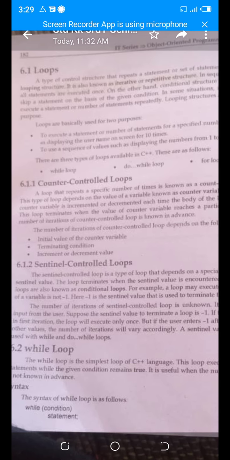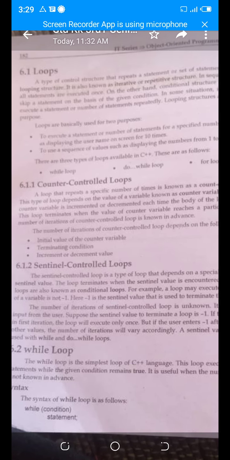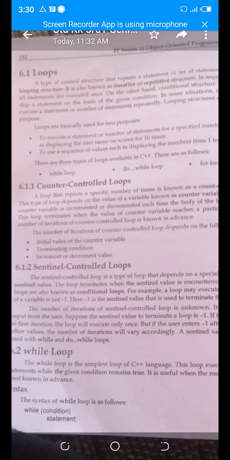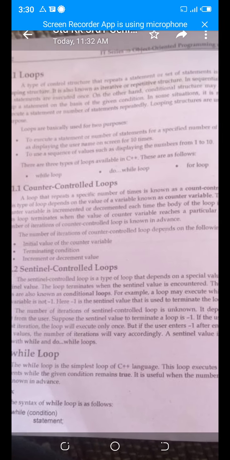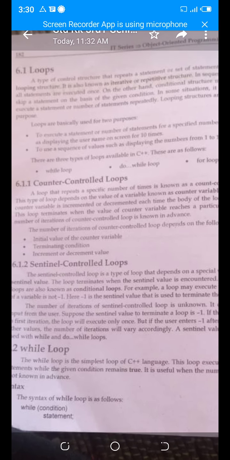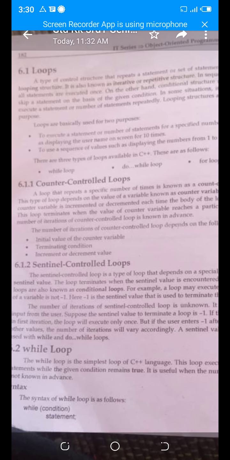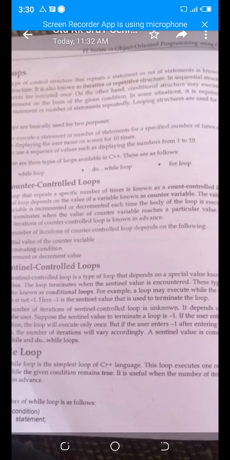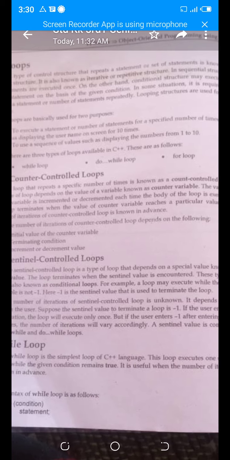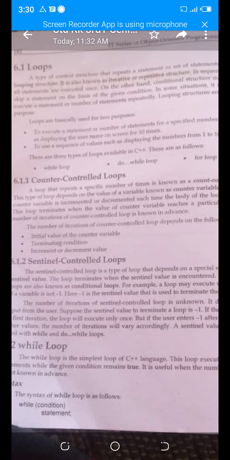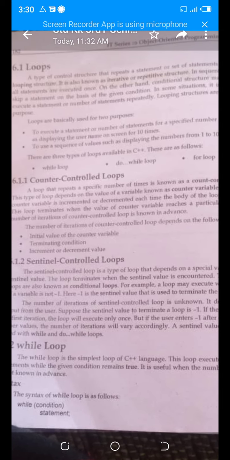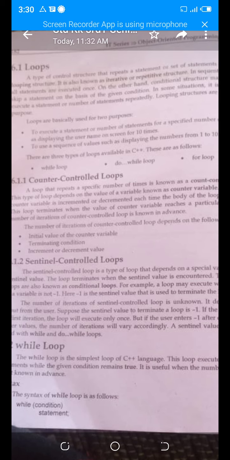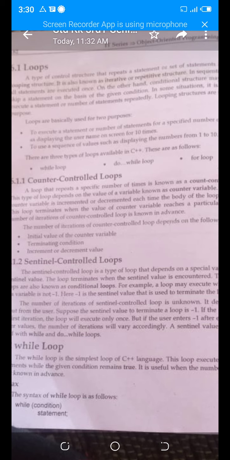So it means when the condition is reached, then the sentinel value is achieved. For example, a loop may execute while the value is not -1. Here -1 is the sentinel value that is used for the termination of the loop. So this is the condition that you apply in your example. It can be changed. It depends upon the requirement of the user. Sentinel values can be changed.